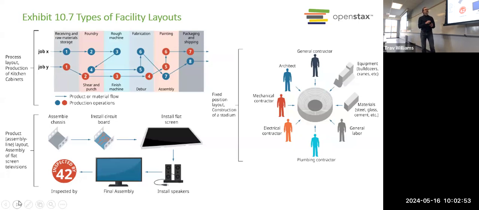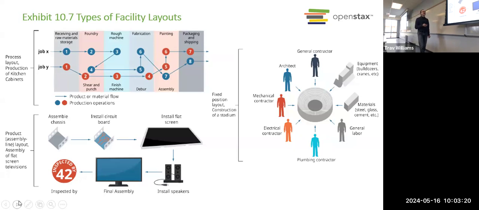And so that would make sense if you're making lots of different products. But if you're making one product over and over, then you just set up your facility specifically for that one product, right? So that it's efficient as possible. So it just goes chassis, circuit board, screen, speaker, final assembly, inspection. And you can just crank them out and make thousands of these flat screen TVs.